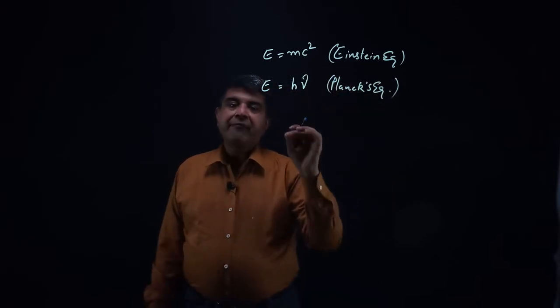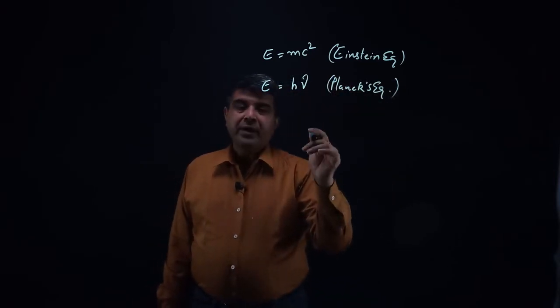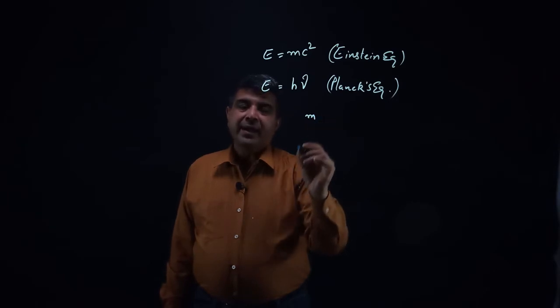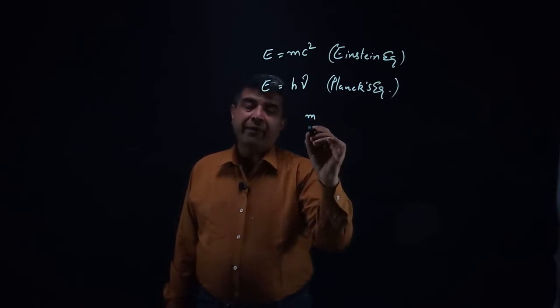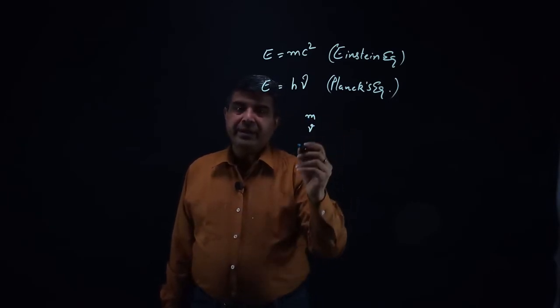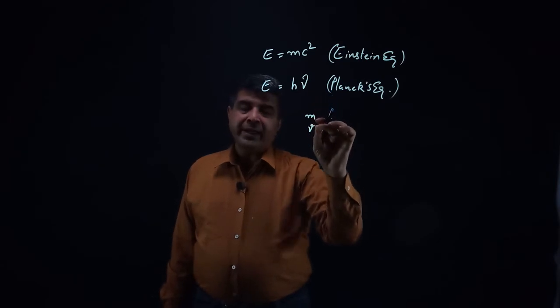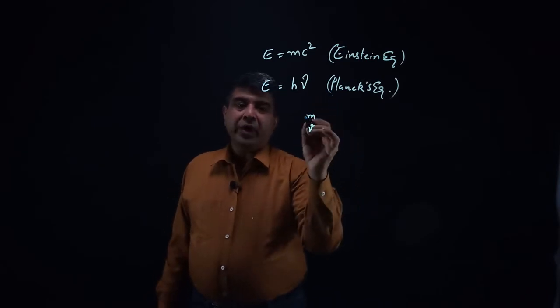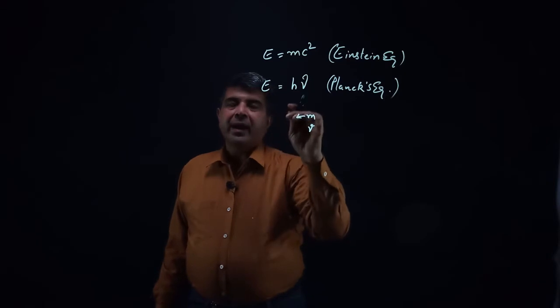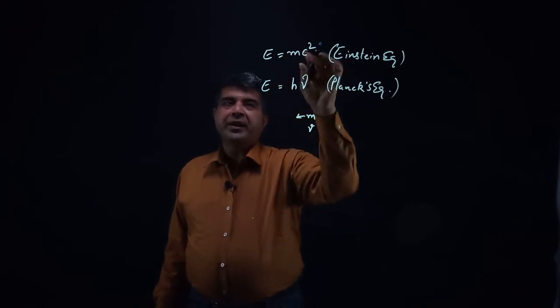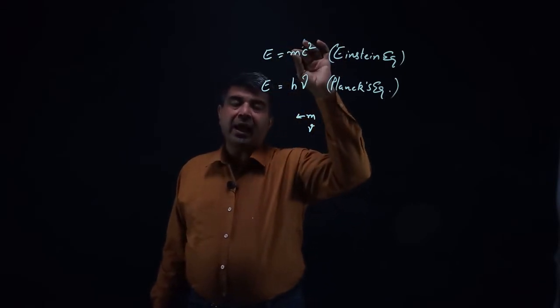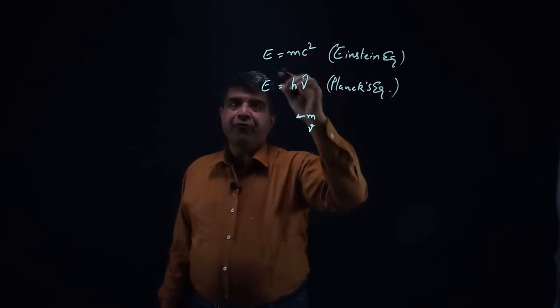Now, say if I am considering a photon, so it would have a mass and it would also have a frequency, isn't it? So if I use this mass and calculate energy associated using this equation, I can calculate energy associated with that photon.